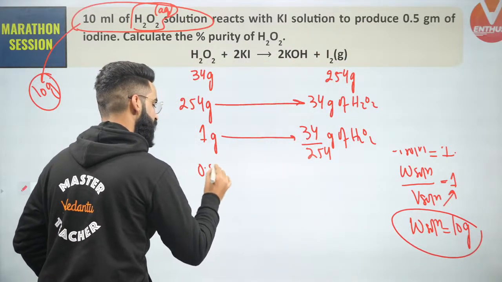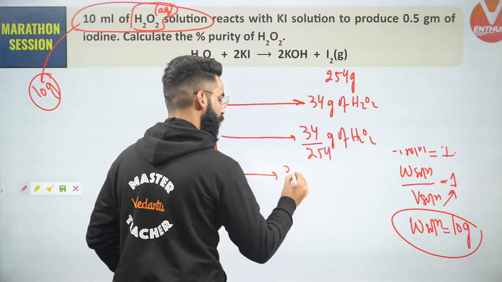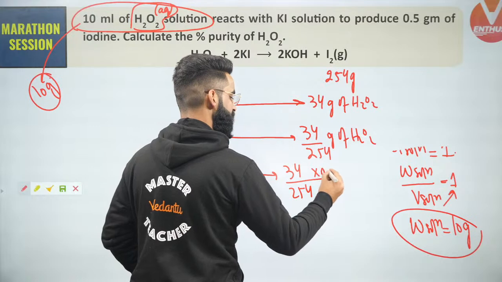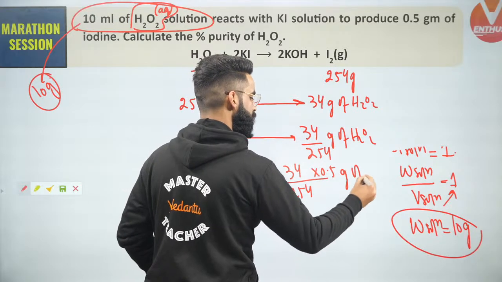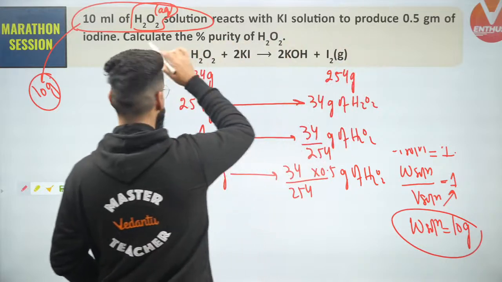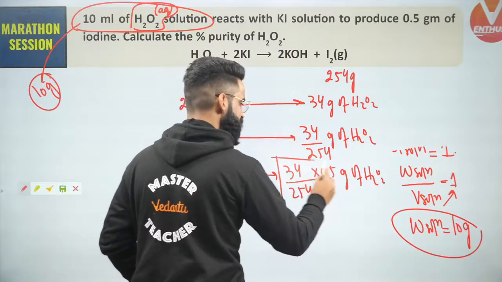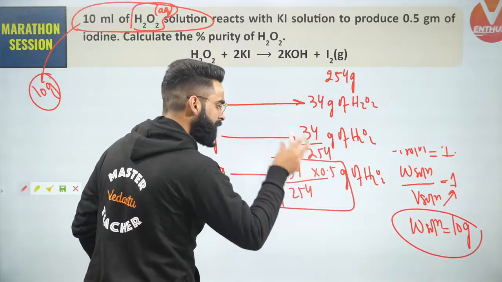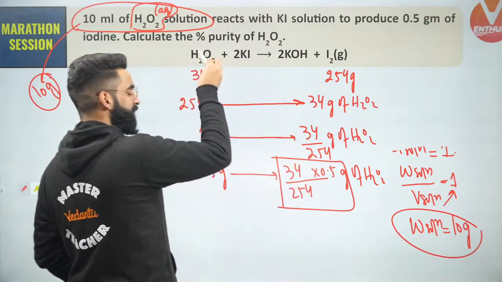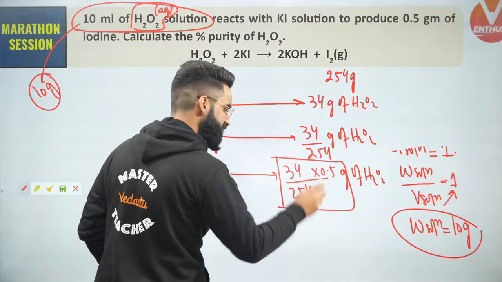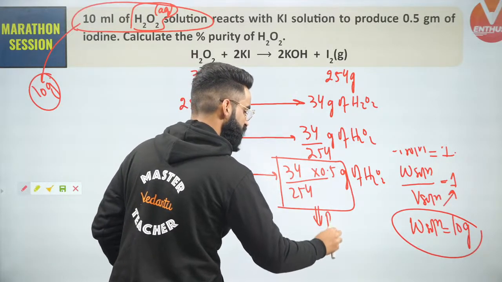I can say 0.5 grams of iodine should get formed from 34 divided by 254 multiplied by 0.5 grams of H2O2, right? So as per the reaction, this is the actual mass of H2O2 participating in the reaction, and that mass of H2O2 which participates in the reaction is going to be the pure mass of H2O2.